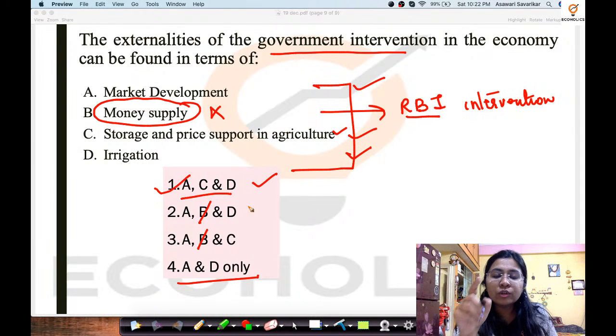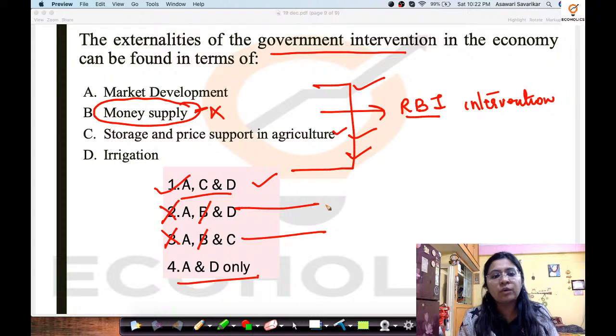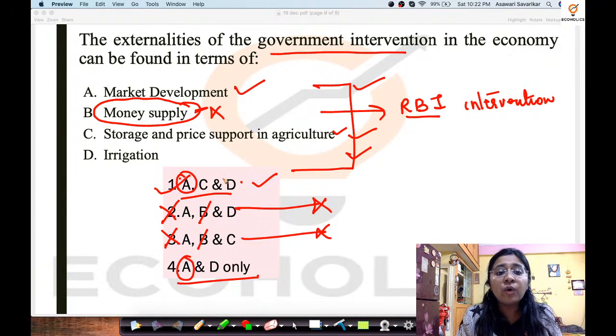You can also identify the correct options by diluting the wrong options. Over here, what did I do? I diluted option number B. We just said that okay, second and third answers are totally incorrect. So we have the options of ACD and A and D. Now in both these options we have A as common, so A is definitely true. Okay, now it is only a matter of whether C is also there or not.